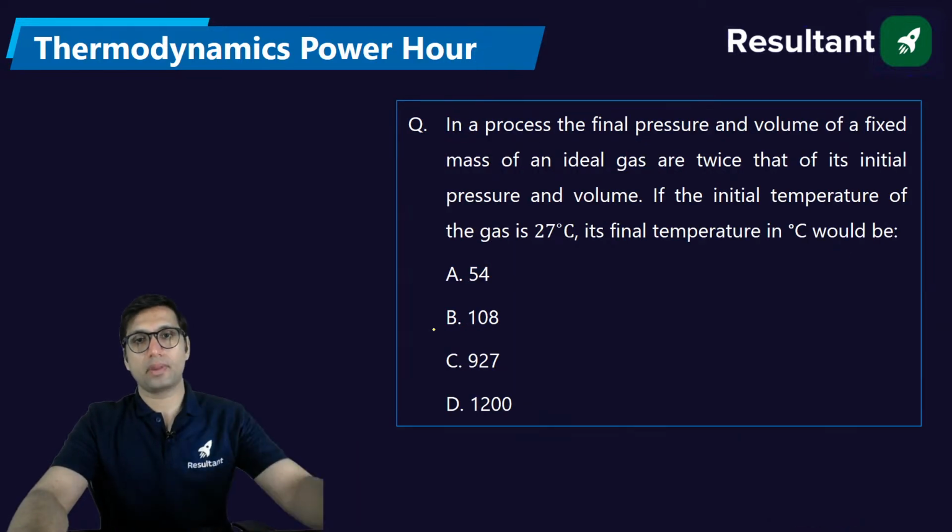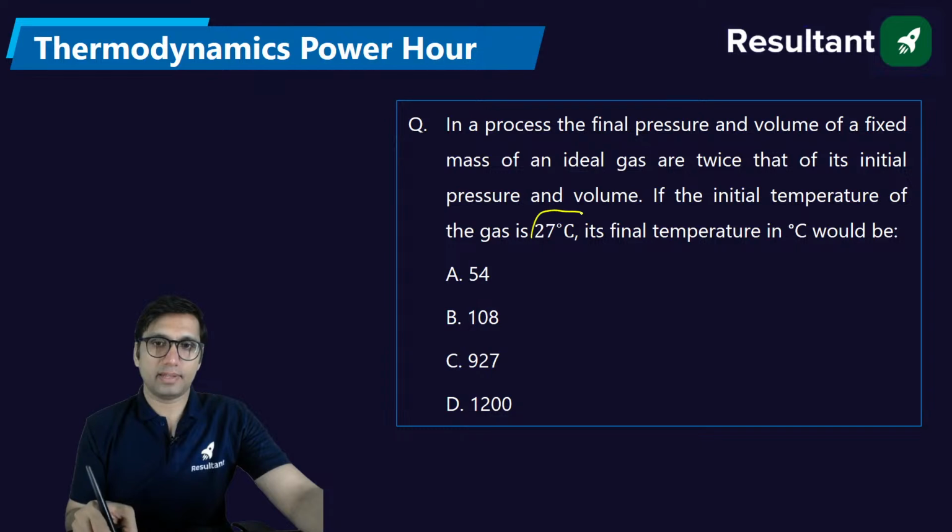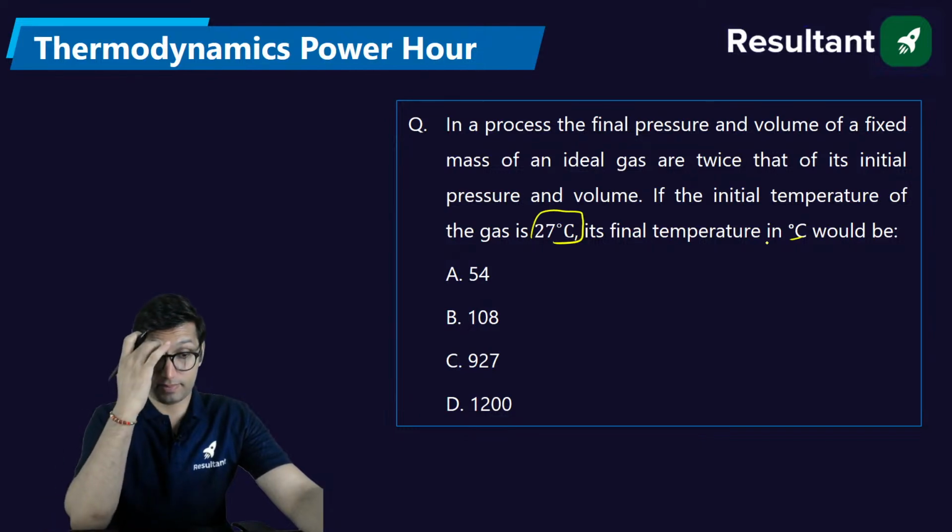Okay. In a process, the final pressure and volume of a fixed mass of an ideal gas are twice that of its initial pressure and volume. If the initial temperature of the gas is 27, then the final temperature in degrees Celsius will be?